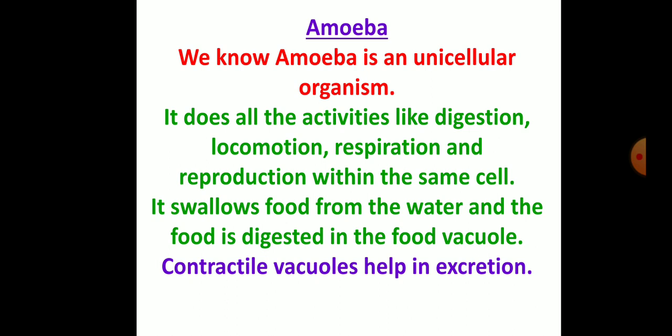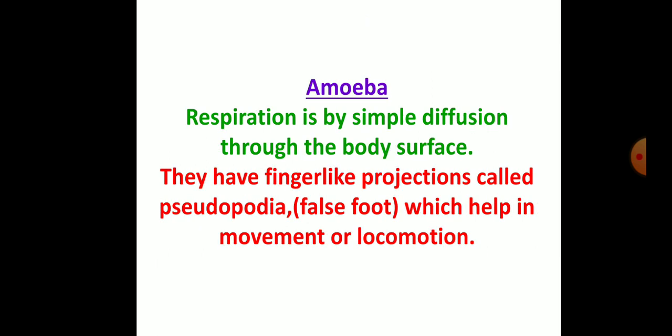Amoeba. We know amoeba is a unicellular organism. It does all the activities like digestion, locomotion, respiration, and reproduction within the same cell. It swallows food from the water and the food is digested in the food vacuole. Contractile vacuoles help in excretion. Respiration is by simple diffusion through the body surface. They have finger-like projection called pseudopodia, that is false foot, which help in movement or locomotion.